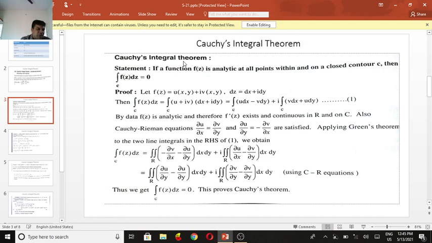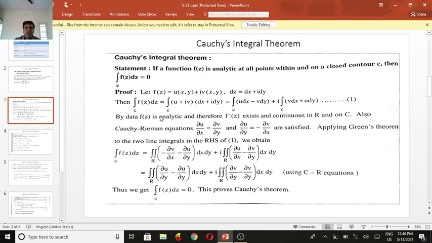Separating real and imaginary parts, this is the integral of u dx minus v dy plus i times the integral of v dx plus u dy, since i squared is minus 1. I call this equation 1.